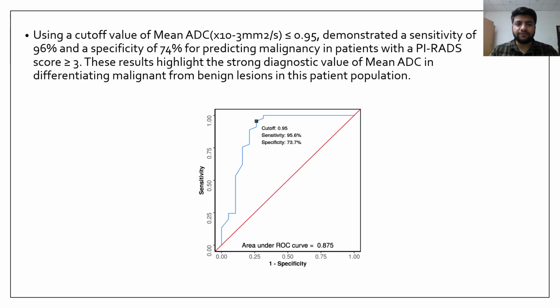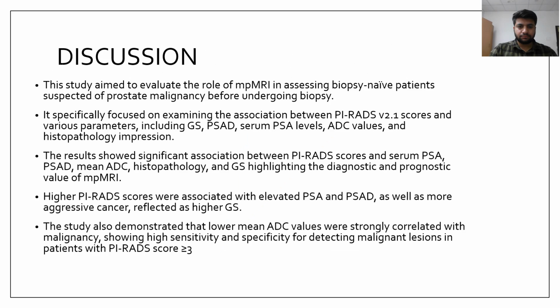The ROC curve analysis using a cutoff value of mean ADC of less than 0.95 demonstrated a sensitivity of 96% and a specificity of 74% for predicting malignancy in patients with PIRADS score more than or equal to 3. These results highlight the strong diagnostic value of mean ADC in differentiating malignant from benign lesions in this patient population.